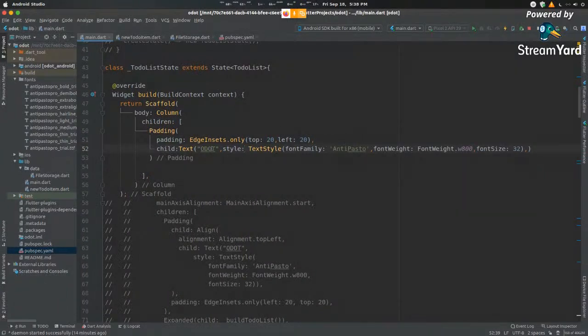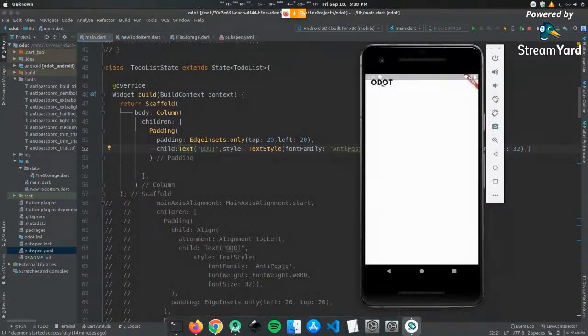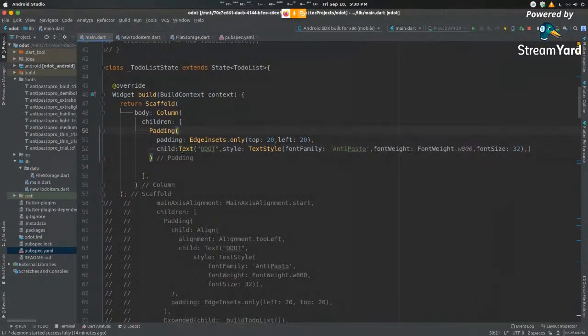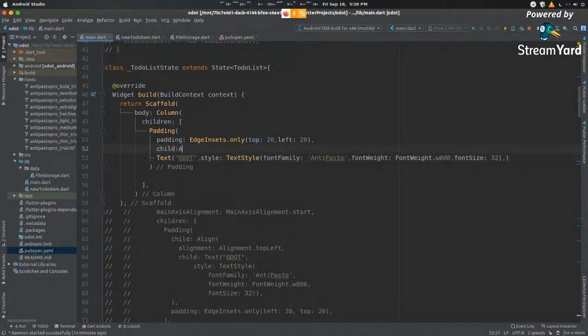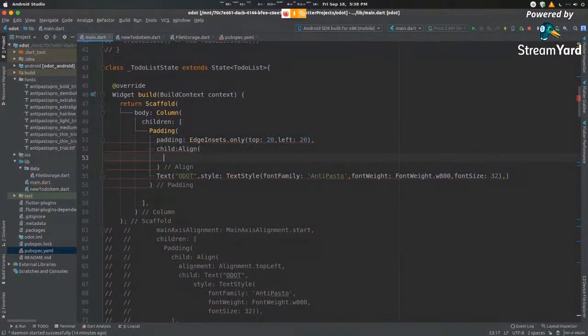In order to do this, we need to first create our padding object. So I want it to be, what, 20 from the top and 20 from the left. This looks about right. But I want it always to be on the top left. So for this, I create an object that goes by the name Align. Inside Align, I specify the alignment. Alignment. So for us, it's top left, right?